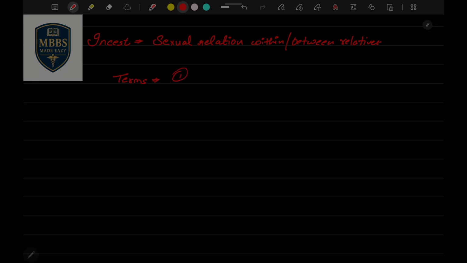First term is Electra. What does that mean? It defines the sexual relation between a father and a daughter. If father and daughter are having sex, it's known as Electra.